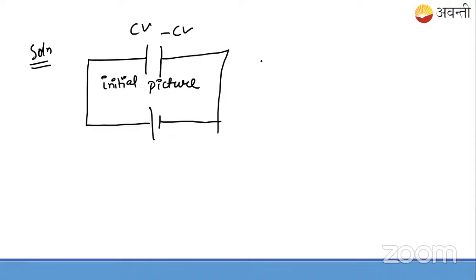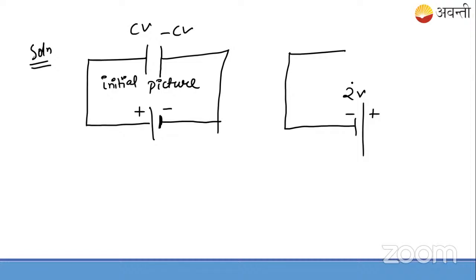And finally they say an opposite polarity battery. This battery has the usual polarity, whatever in general we use in the circuits. But for this battery, if you see the polarity, it is opposite. It's minus plus, and also the magnitude is twice of that.